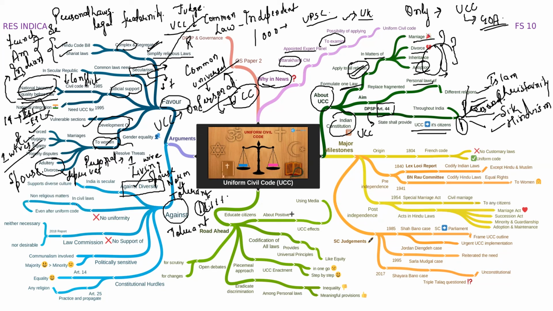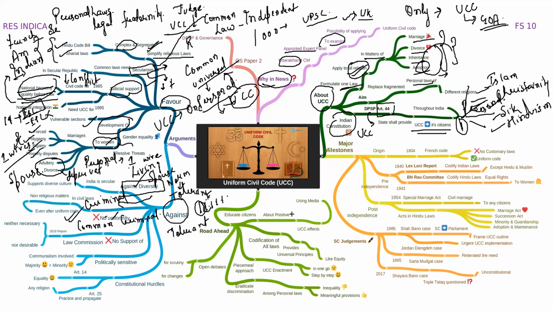Okay. Now see, this is applicable only to the civil law and not to the criminal law. You know, in India, we don't have a common criminal law also. So how can we talk about bringing in a common civil law?